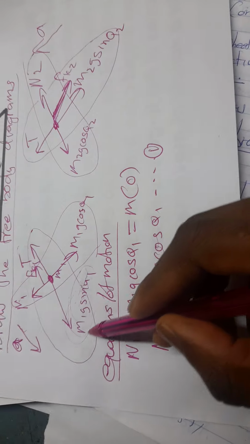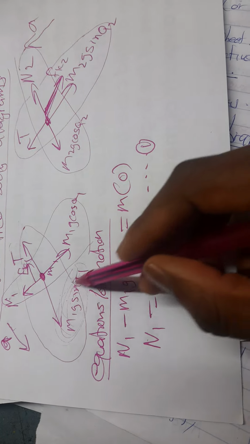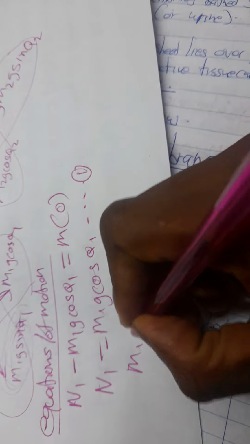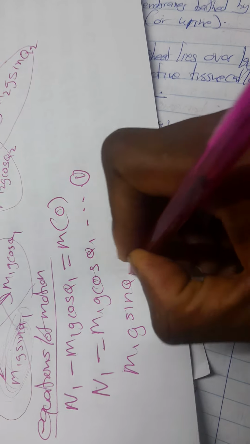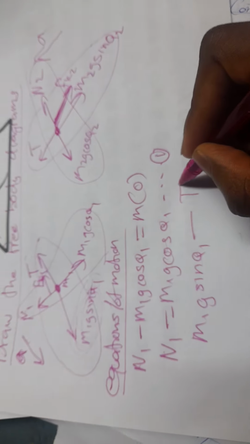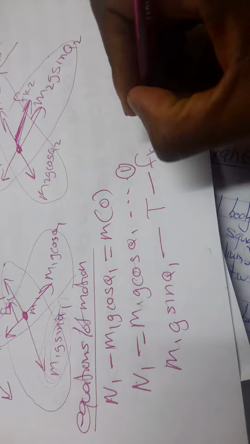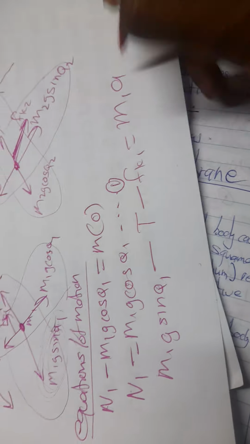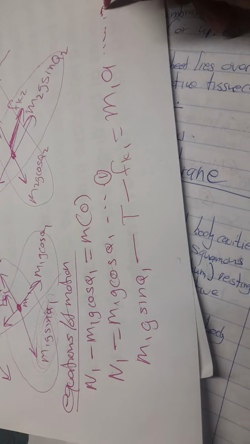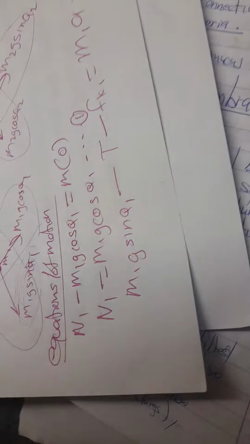That's going to be m1g sine theta 1 minus the tension, which is the T there, minus the fk1. You still have the acceleration at mass 1. So this becomes our equation number 2.